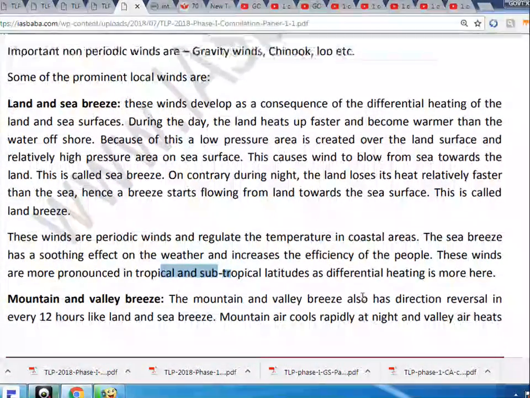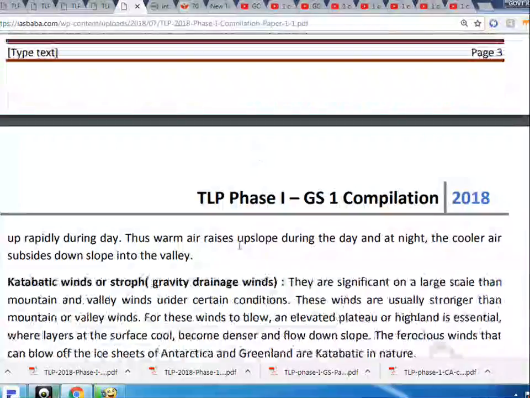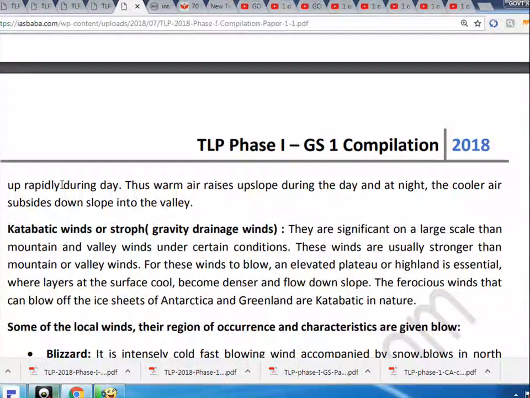Mountain and valley breeze. The mountain and valley breeze also has direction reversal every 12 hours like land and sea breeze. Mountain air cools rapidly at night and valley air heats up rapidly during the day. Thus warm air rises upslope during the day, and at night the cooler air subsides downslope into the valley.